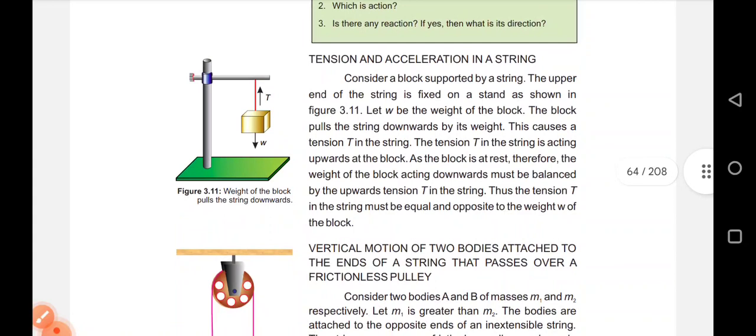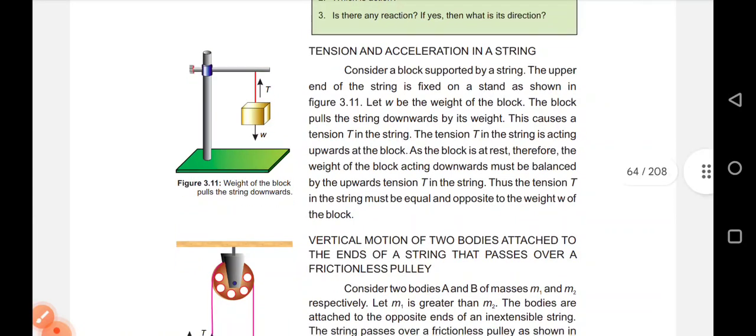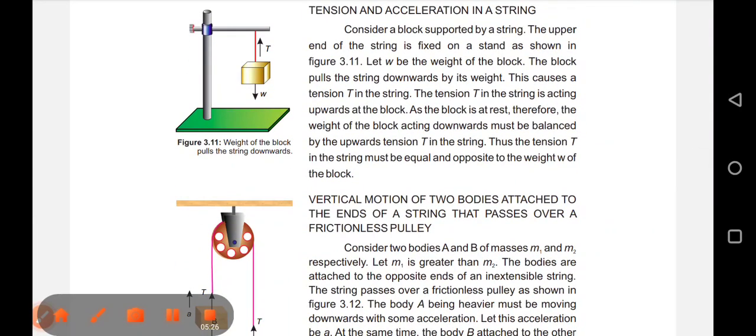Tension and acceleration in string. Consider a block supported by the string. The upper end of the string is fixed on the stand as shown in figure 3.11. Let W be the weight of block. The block pulls the string downwards by its weight.